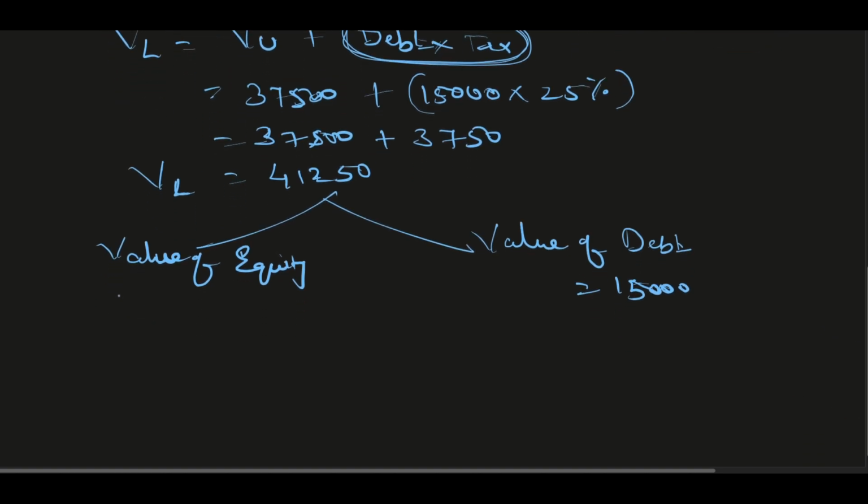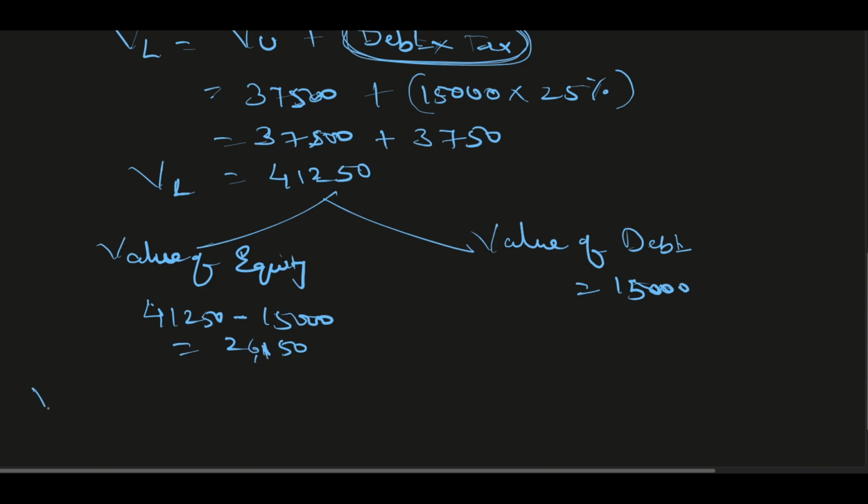So value of equity will be 41,250, which is the value of the levered firm, minus value of debt, which is 15,000. So it will come to 26,250. So these are all the changes because of the taxes.